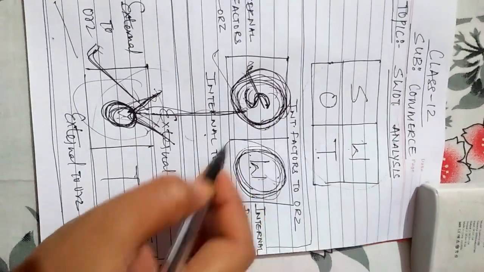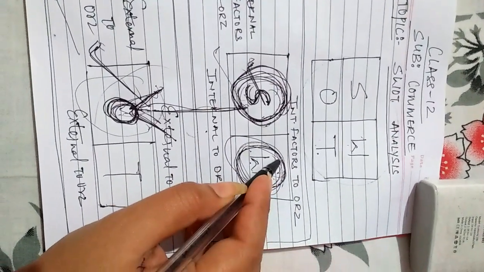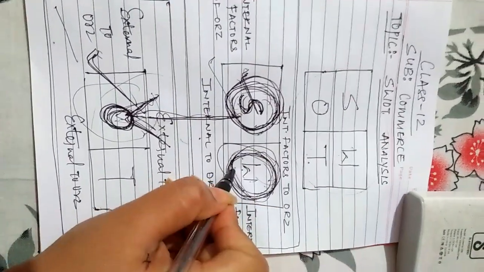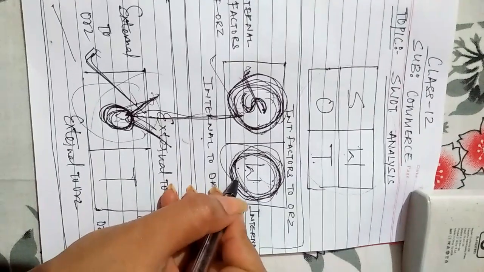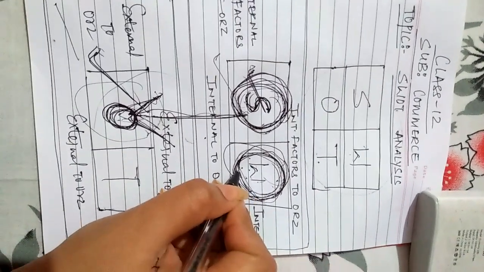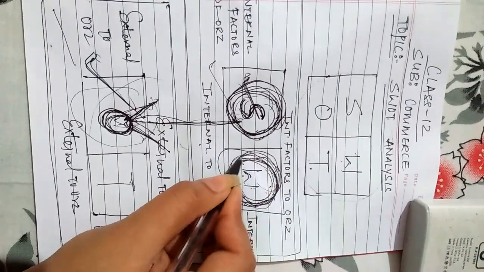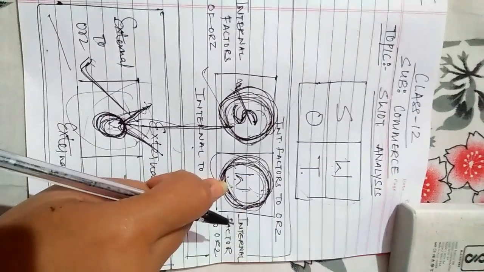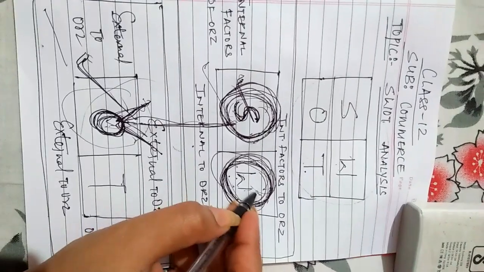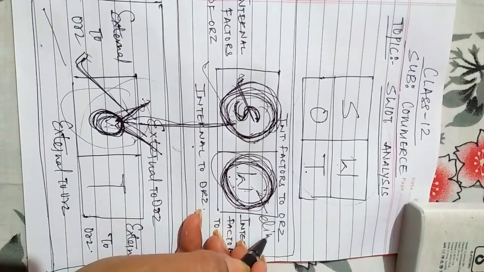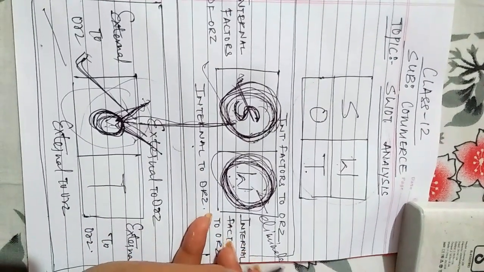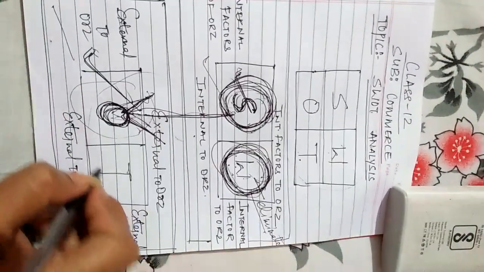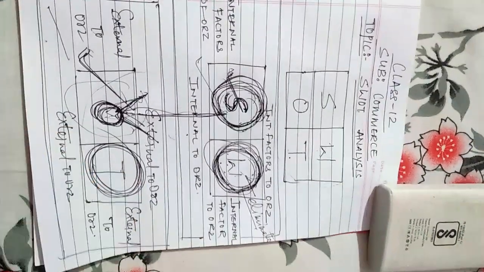And why do weaknesses of the organization need to be analyzed? Because we want to eliminate our weaknesses. Whatever weakness factors the company has need to be eliminated from the organization. And why do threats need to be analyzed?